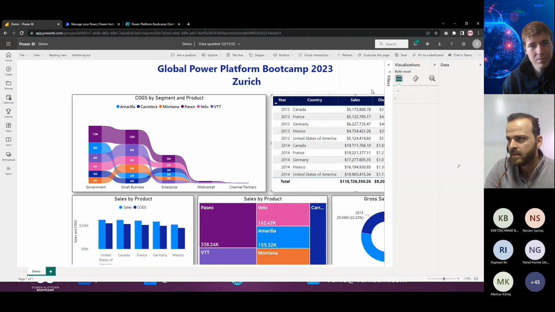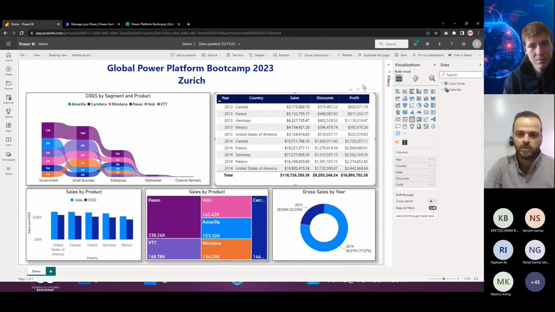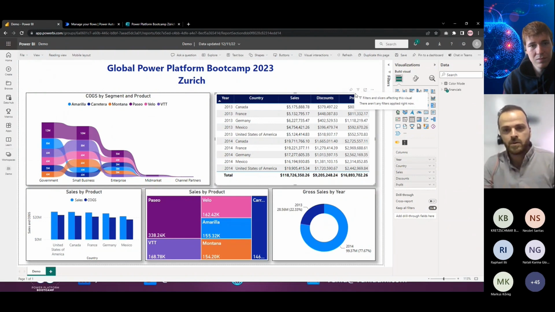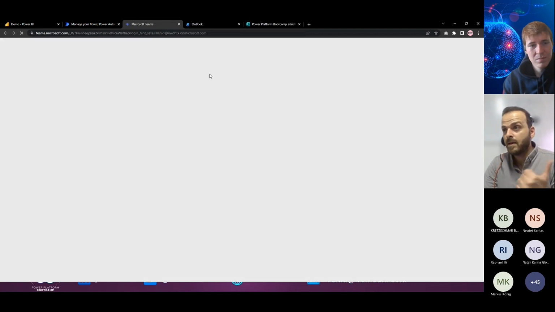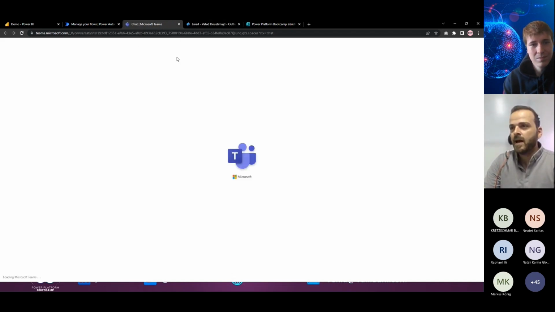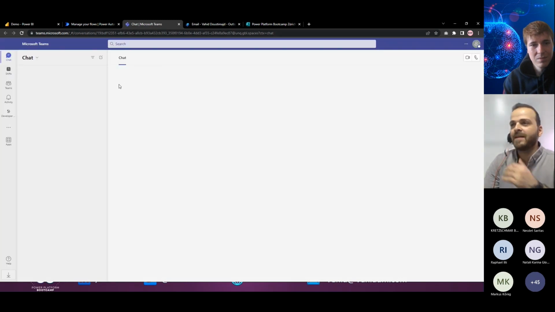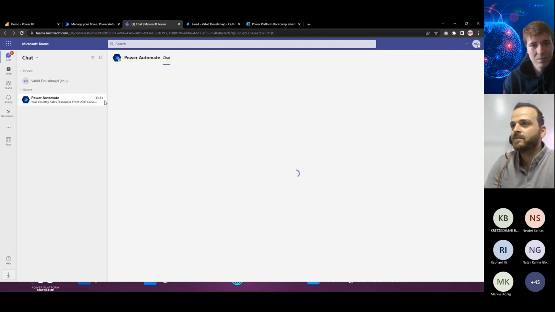I can add a button here at the top of this table and give this option to all end users to click on that one and receive data in their emails or on their Teams. So let me open my Teams and my Outlook here. I had a session this morning in Sydney on the same topic, so there is some data there. I want to first clear that to have a very fresh chat, and then go through creating the button.